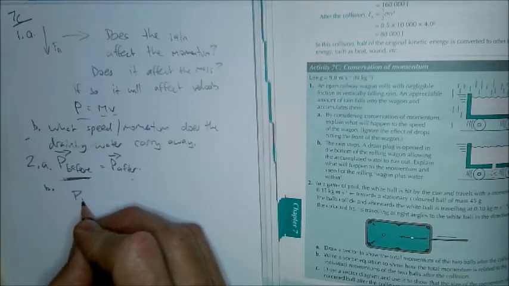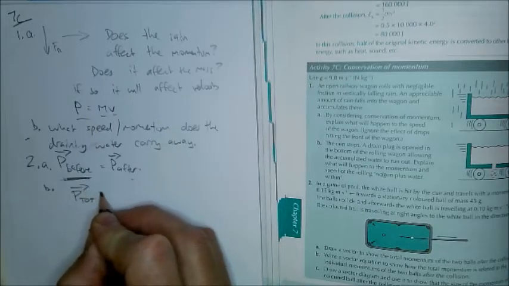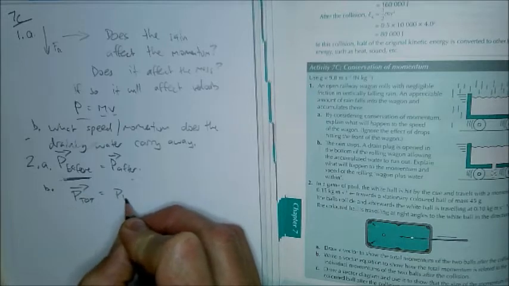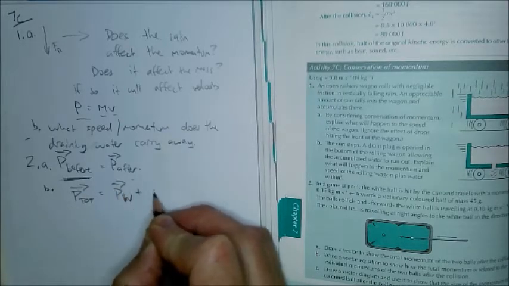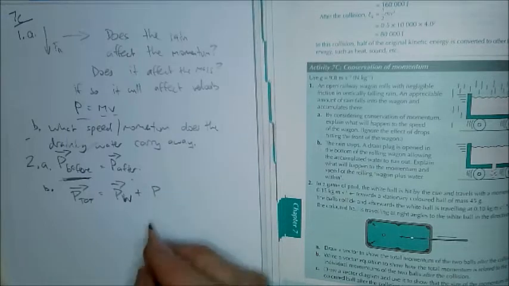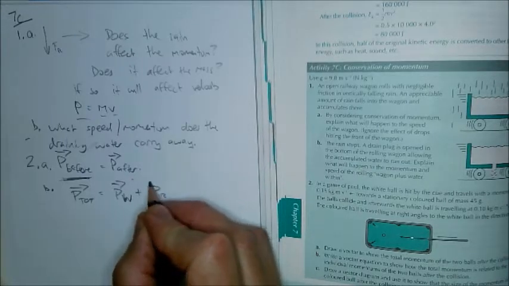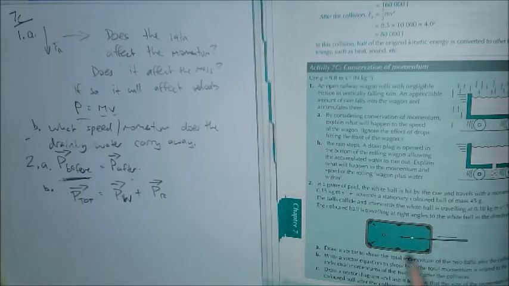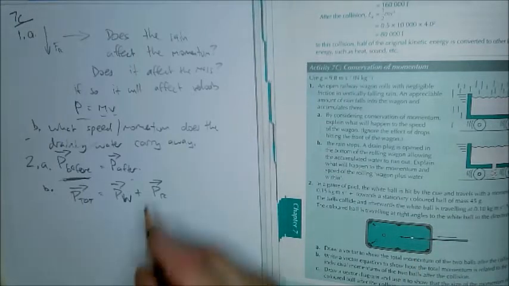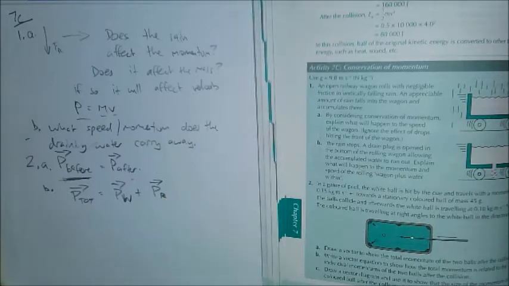So it's, I guess, P total equals P white plus P red. We'll call it, I think it's a coloured ball, it doesn't really say what colour. We'll call it red for now. So P white plus P red equals P total. Is that a vector equation sufficient? I think so.